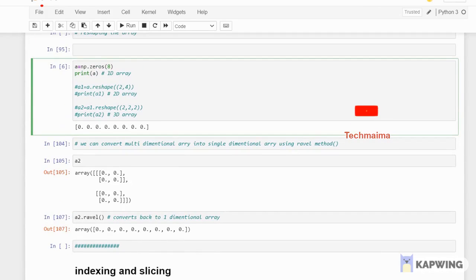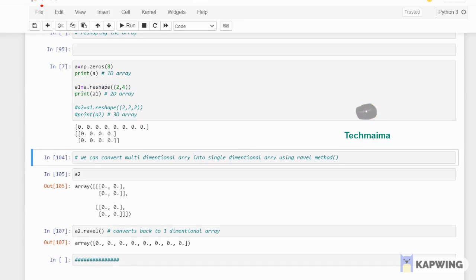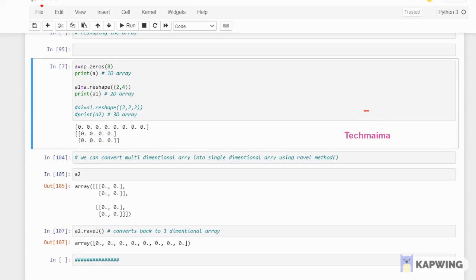I have a single dimensional array right now. How can we convert this into a 2-dimensional array? If you are well versed with arrays, you know we can convert this into 4 by 2 or 2 by 4, since 4 times 2 is 8. You will get the same elements: 2 rows, 4 columns.